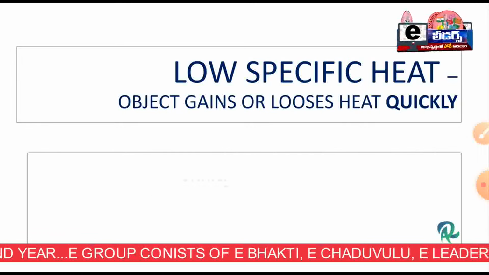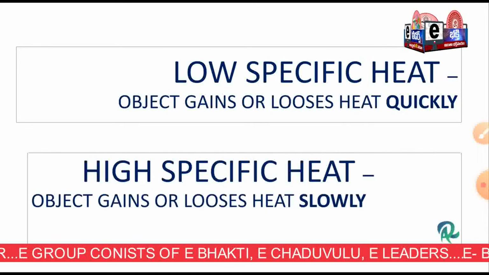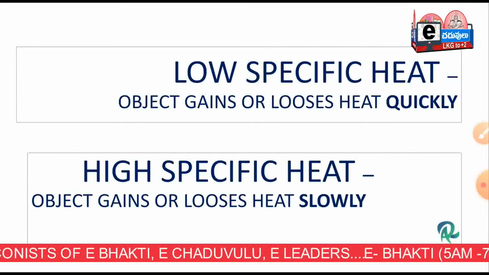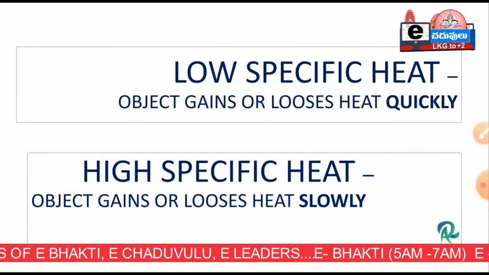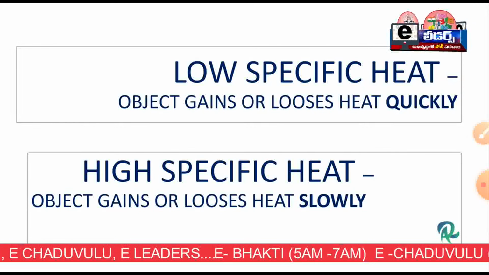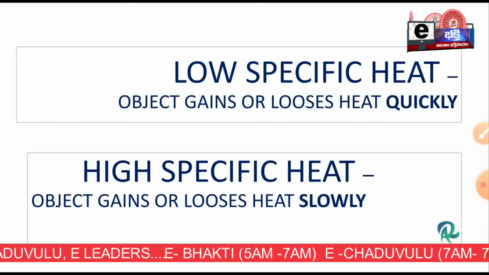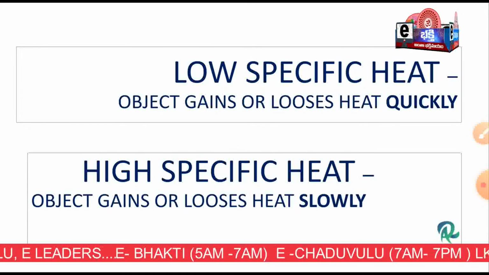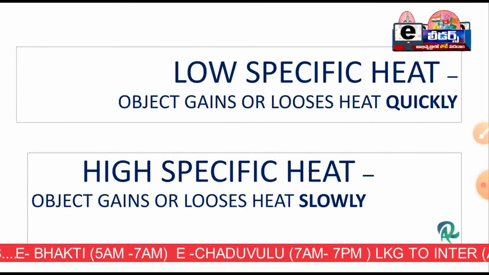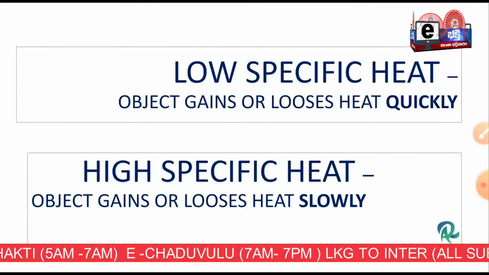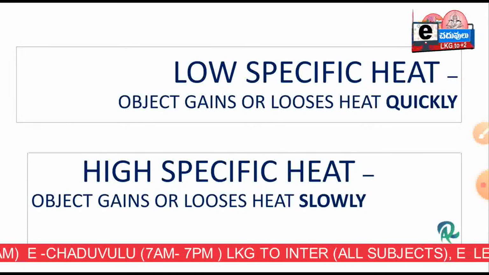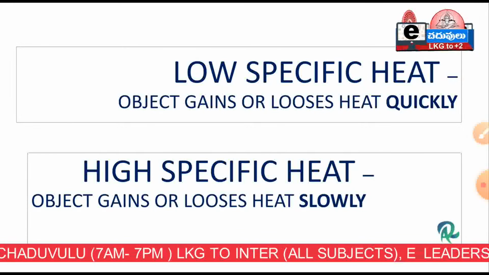The substances which have high specific heat gain and lose energy very slowly. You have to remember this. High specific heat means they absorb and lose heat energy slowly. First, just remember that one.